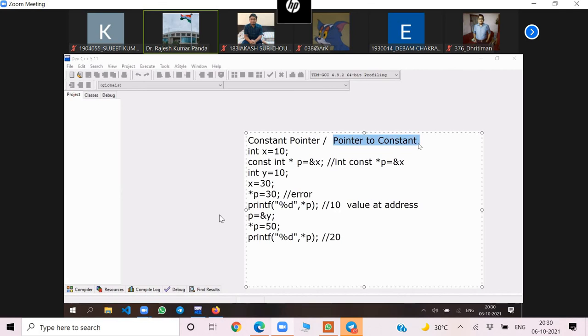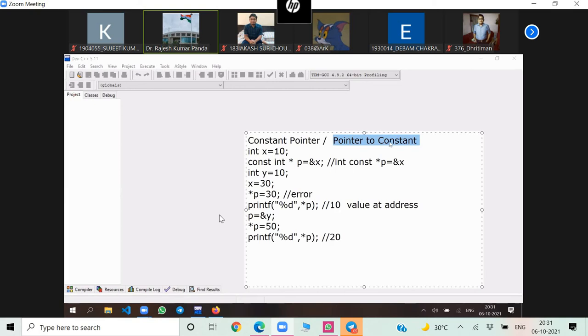So note down the definition of pointer to constant. It is a pointer which can point to any location. But what it points to, the value of that location cannot be changed using that pointer. Pointer to constant can point to any location, but the value of that location cannot be changed using the pointer.